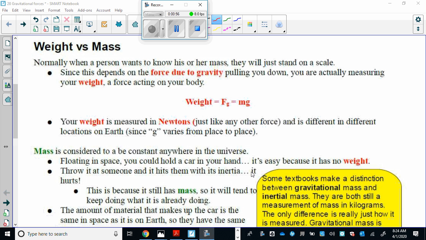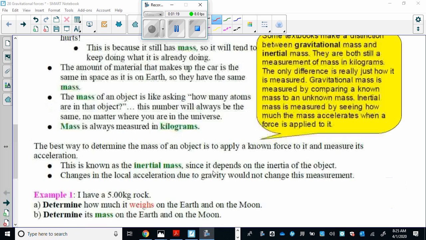Whereas your mass is the amount of atoms that your body is made up of, and that does not change depending on your location. So you have the same mass on the moon and on the Earth and on Mars and any other planetary object. So your weight changes according to where you are, but your mass doesn't, unless you lose weight or cut your arm off or do something that's hopefully less dramatic.